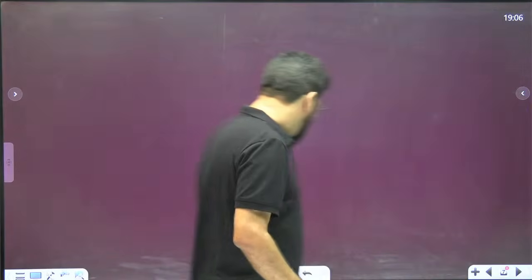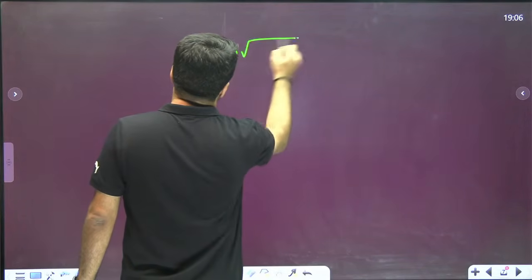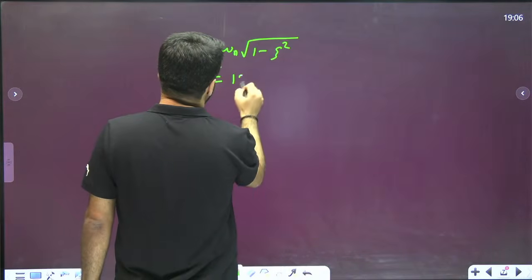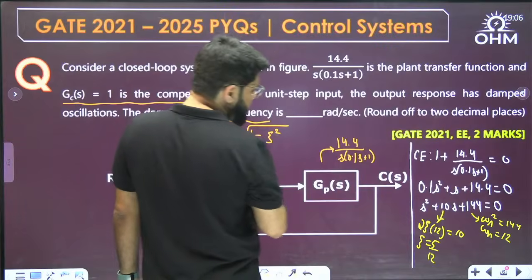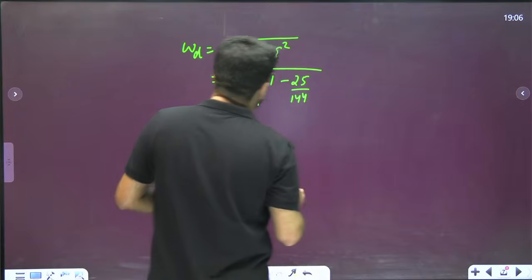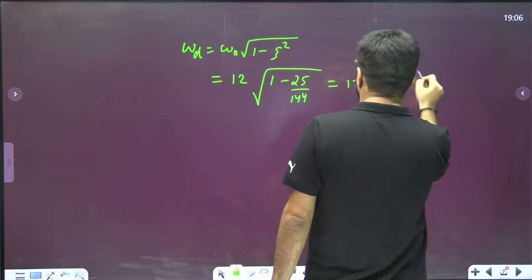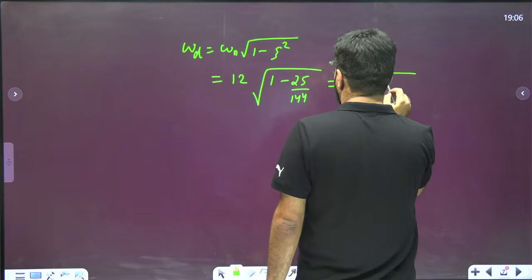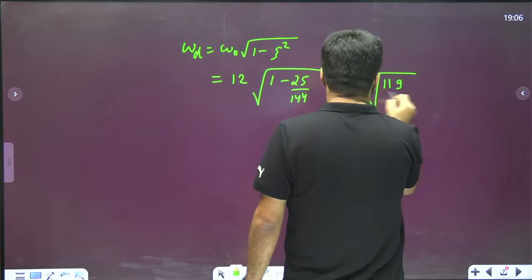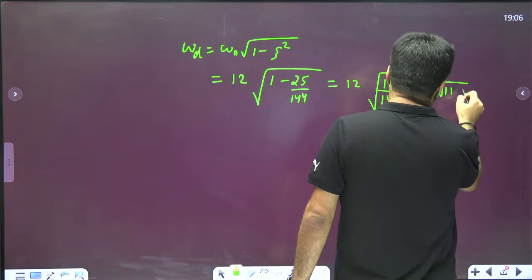So, solving the final value, omega d, as I told you, is omega n root over of 1 minus zeta square. What is the omega n we calculated? It is 12 under root of 1 minus 5 by 12 whole square. So, 5 square 25 and 12 square 144. So, I can simplify this as 12 times root of 144 minus 25 over 144. 144 minus 25 will be how much? 119, correct? Right, divided by 144. Root 144 is again 12. So, the only answer is root 119.